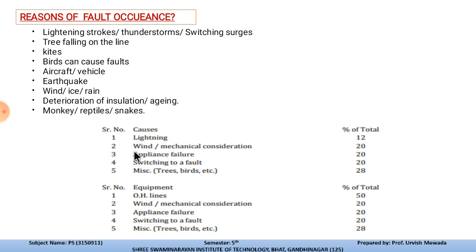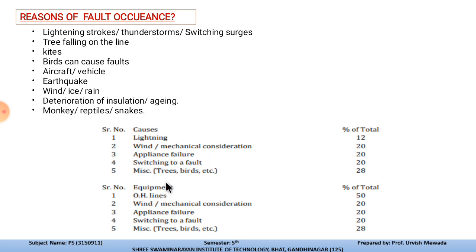Now here we have the percentage occurrence of faults. Lightning strikes account for 12%, meaning that throughout the year, 12% of faults are because of lightning. Then wind and mechanical causes are 20%, then appliance failure is 20%, then switching faults are 20%, and miscellaneous causes, such as a tree falling on the transmission line or a bird, account for 28% of the occurrence of faults.